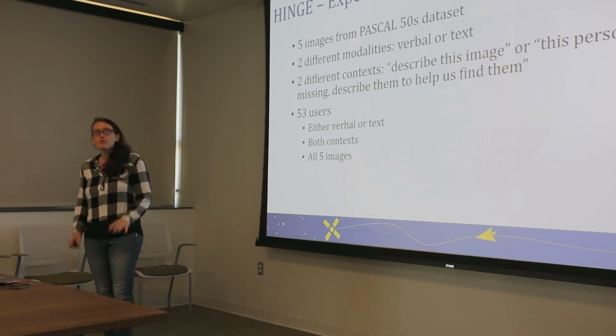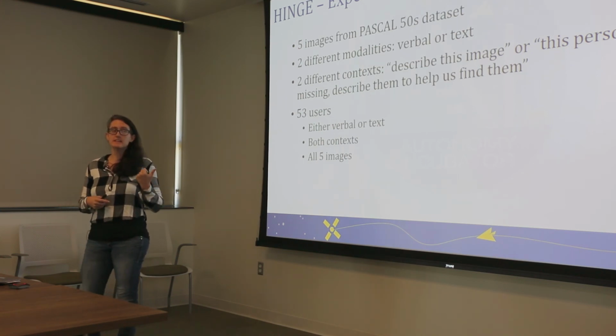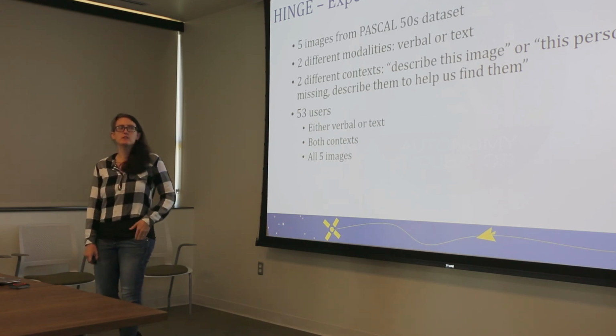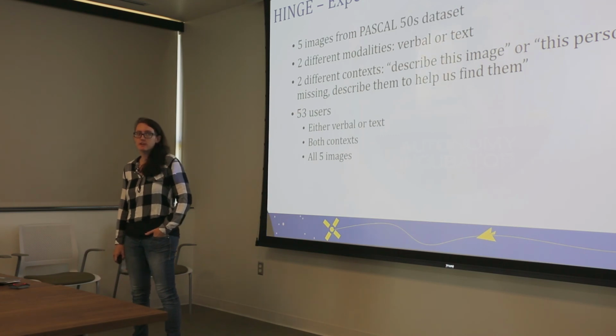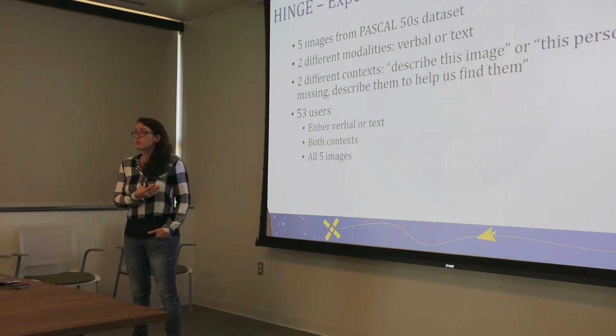Overall, 53 users provided information from this. This was all gathered at the NASA cafeteria, so these are all 53 employees of NASA in some form. Each user provided only either verbal or text input. They did not provide both, but they did provide information in both of the different contexts, and they did provide information for all 5 images. So this was done a little bit before I got here. When I joined the AI, this is the data set that I walked into, and this is the data set that I'll be analyzing for the rest of this presentation.